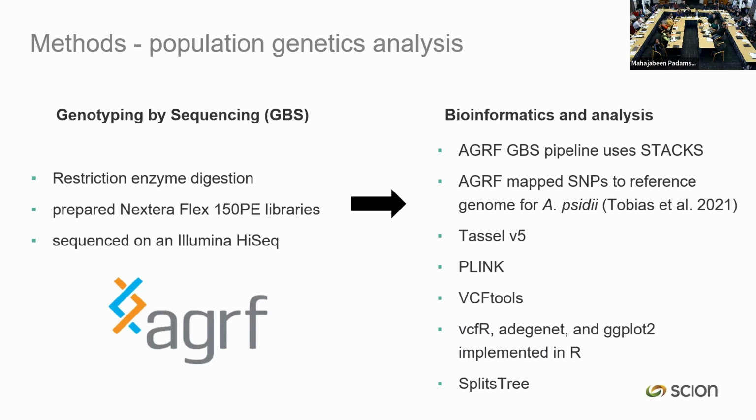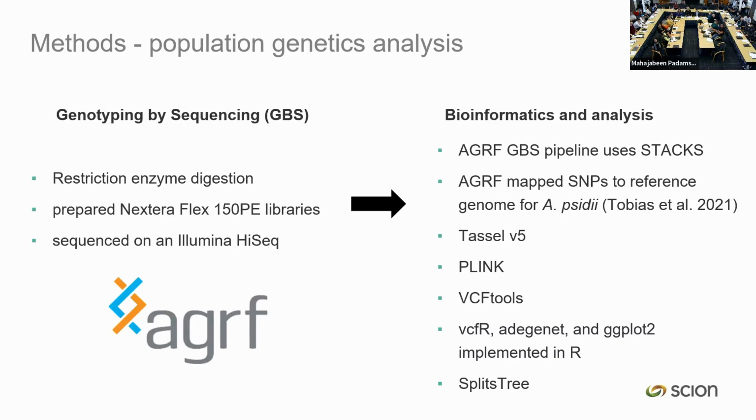We sent all that DNA over to AGRF for sequencing and GBS analysis. So genotyping by sequencing basically chops up the DNA into different bits, and then sequences it, and you get a representative data set of single nucleotide polymorphisms across the genome without having to sequence the entire genome, because we've already heard whole genome sequencing can be pretty expensive, and it wasn't possible to do that with the number of isolates that we wanted to look at.